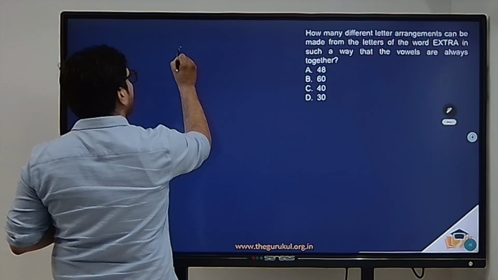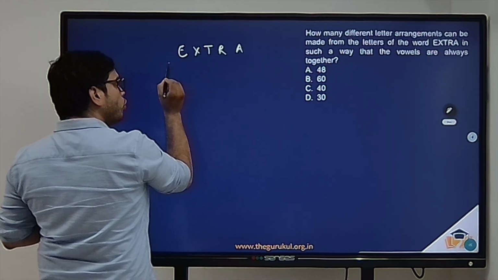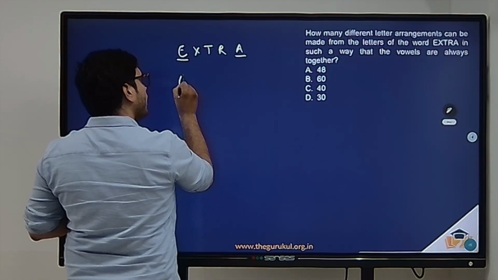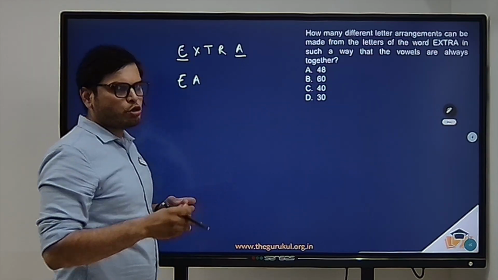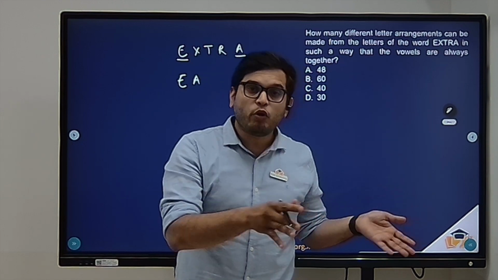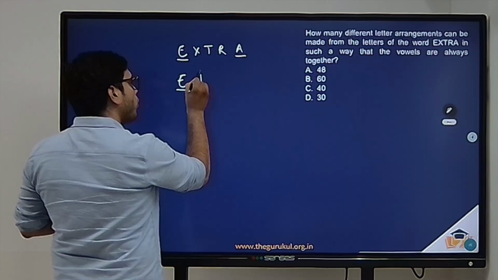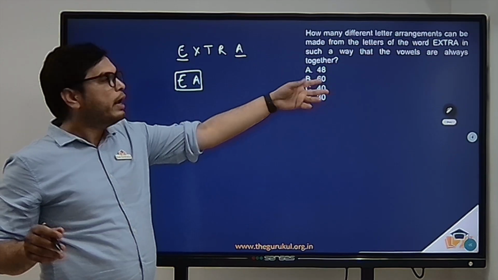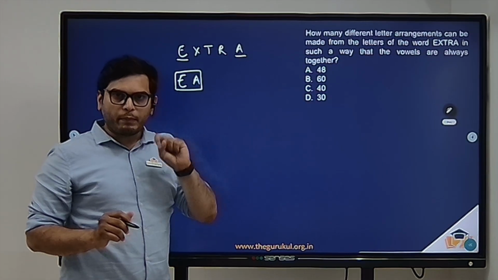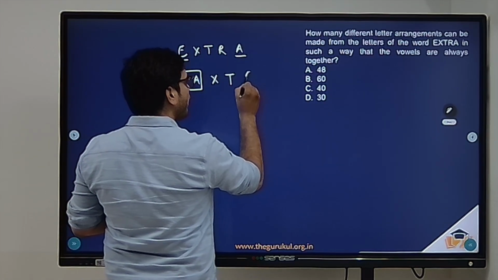So we have 5 letters E, X, T, R and A, out of which you have 2 vowels, E and A. Now whenever you are given these types of questions where vowels should be together, or consonants should be together, even numbers should be together, odd numbers should be together, the logic is you have to consider them as one. Here you have E and A. Now let me consider these two to be one bundle. Then you have X, we have T and we have R.